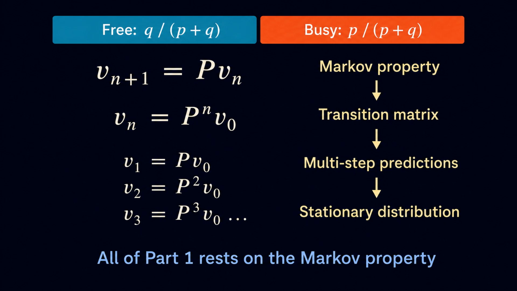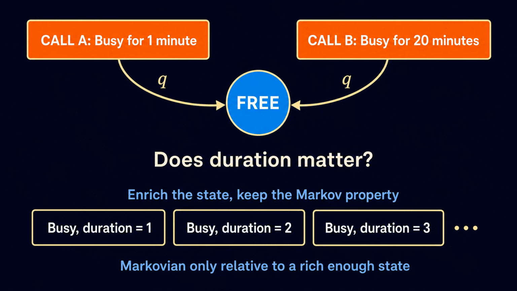This proof also explains why the methods from the previous section work. Because the current state contains everything needed for the next transition, the transition matrix can update the probability distribution one step at a time. Repeated multiplication produces multi-step forecasts, and those forecasts allow us to study how quickly the system forgets its initial state and approaches its stationary distribution. The recurrence relation, matrix powers, and long-run probabilities all rest on the Markov property.